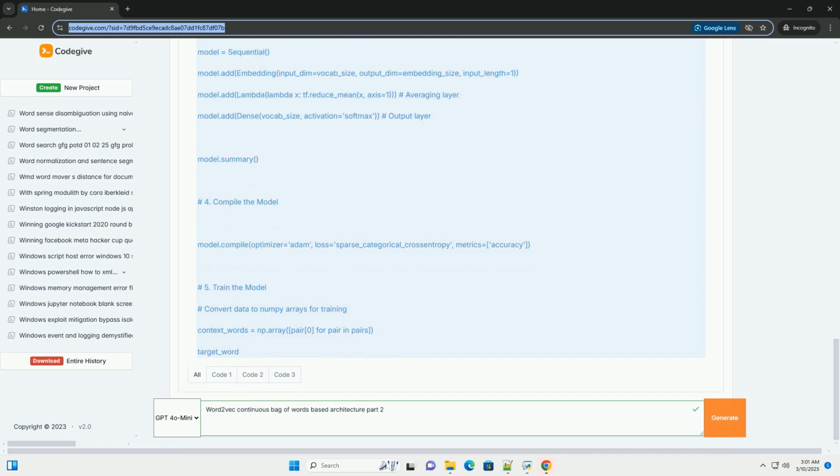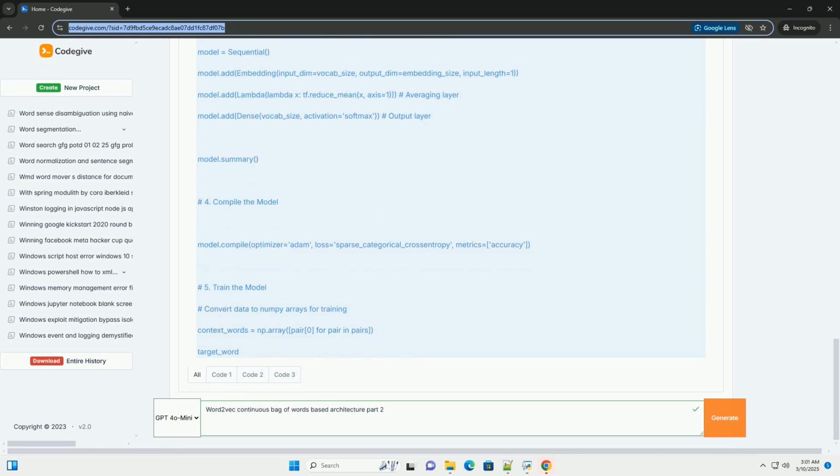Intrinsic evaluation methods measure the ability of the embeddings to capture semantic relationships between words, for example word analogy tasks. Extrinsic evaluation methods measure the performance of the embeddings on downstream tasks, for example text classification and sentiment analysis.